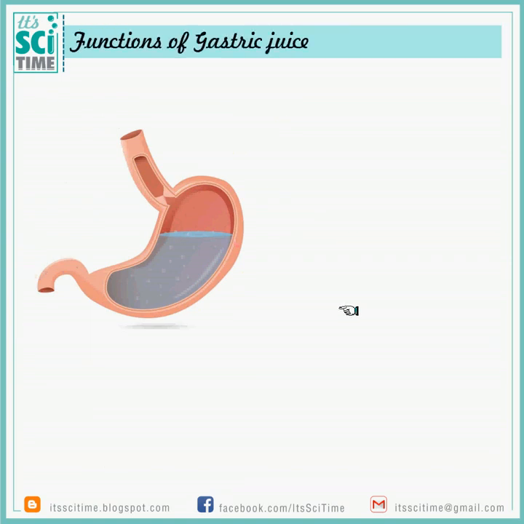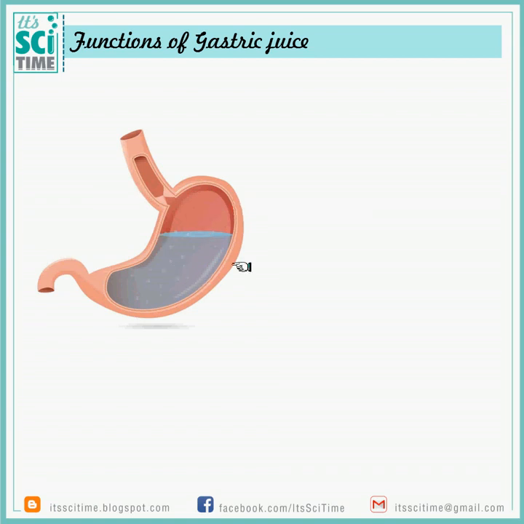Functions of gastric juice. I said that with gastric juice an enzyme is always secreted, as well as hydrochloric acid. Gastric juice helps the chemical digestion, as well as supporting the proper activation of the enzymes.